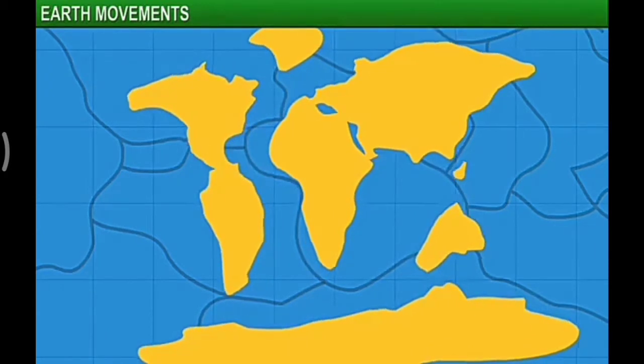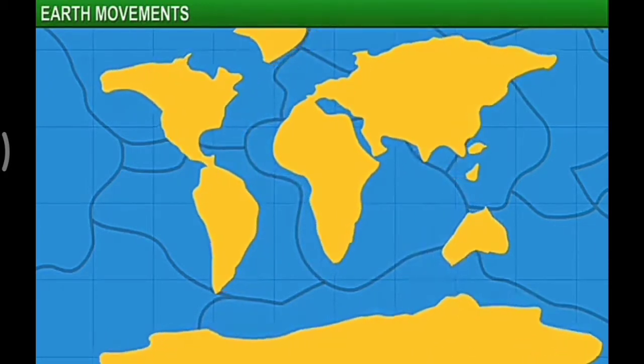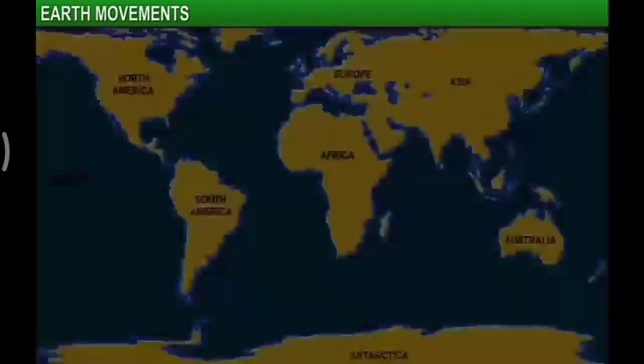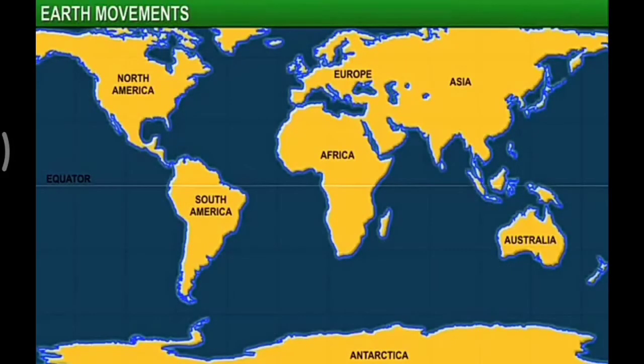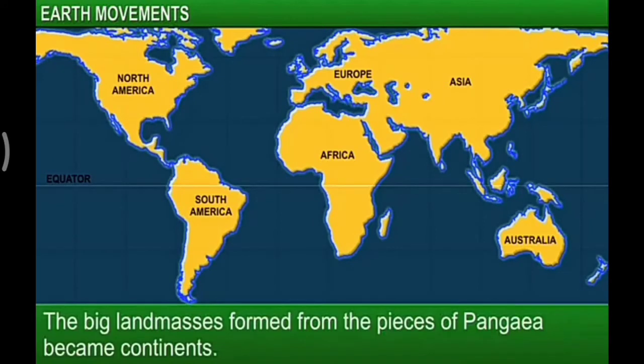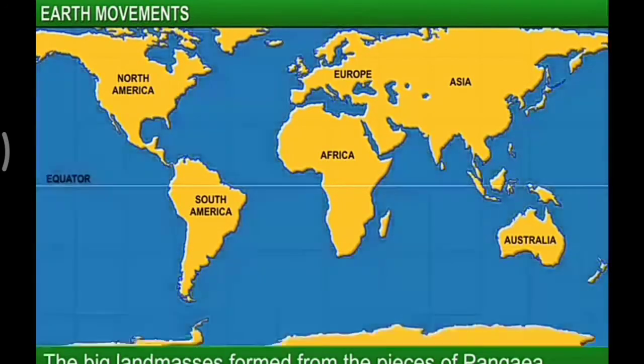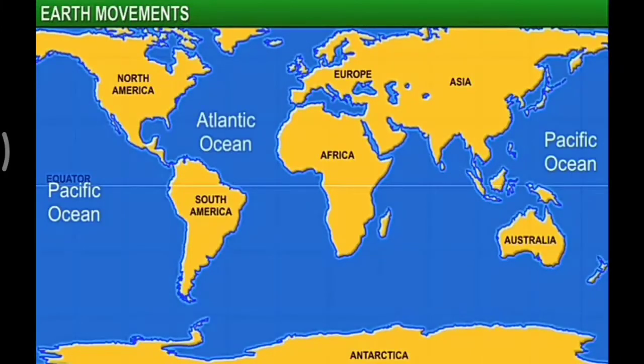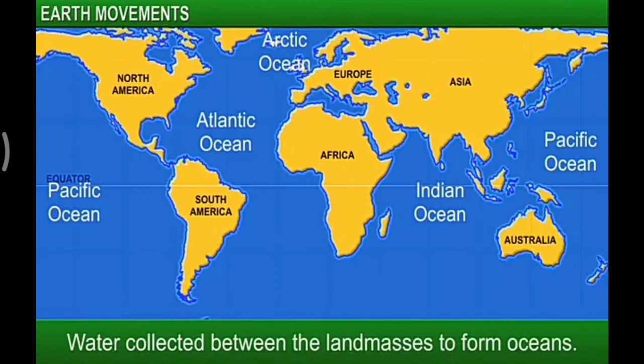Those pieces of land started to drift away from each other. The big land masses became continents, and water collected between these land masses to form the oceans as we know them today.